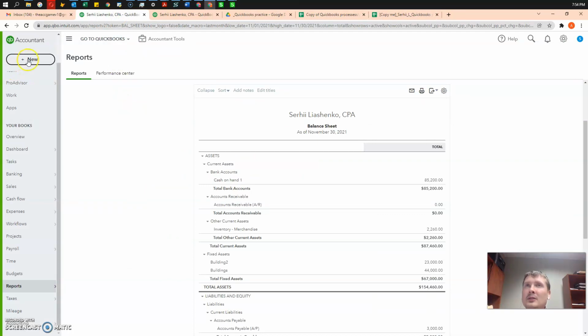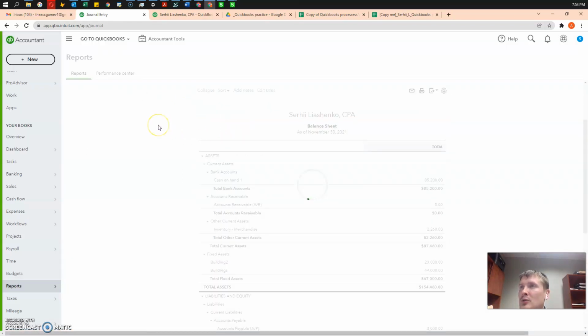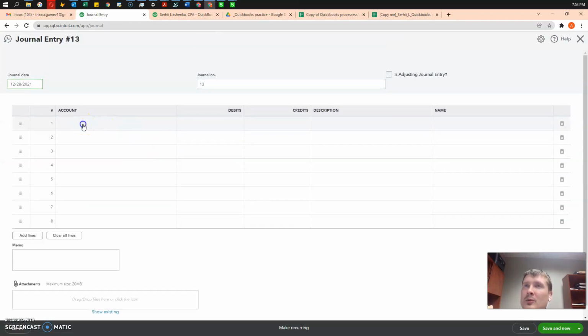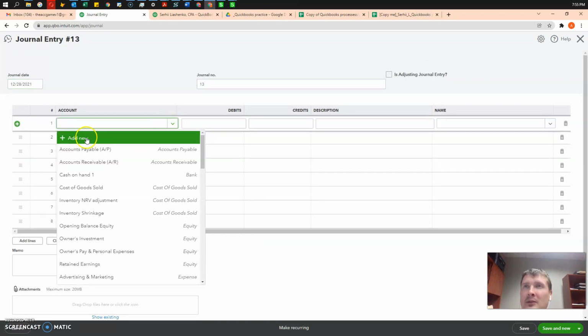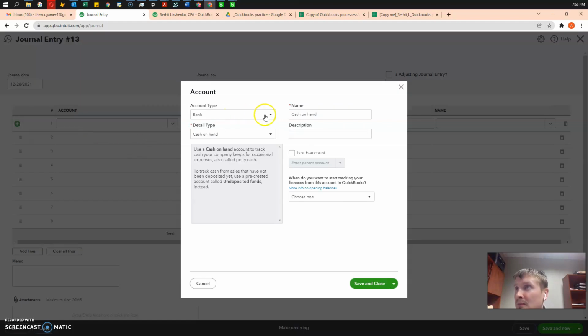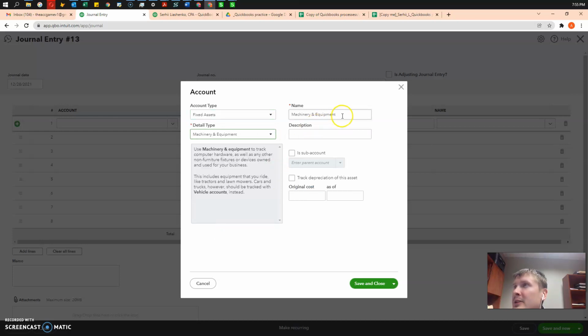To do that, I will use a journal entry functionality. So let's see what we can do here. We start with the truck. I will add a new account. So that is fixed assets account, under machinery and equipment account, let's call it truck.